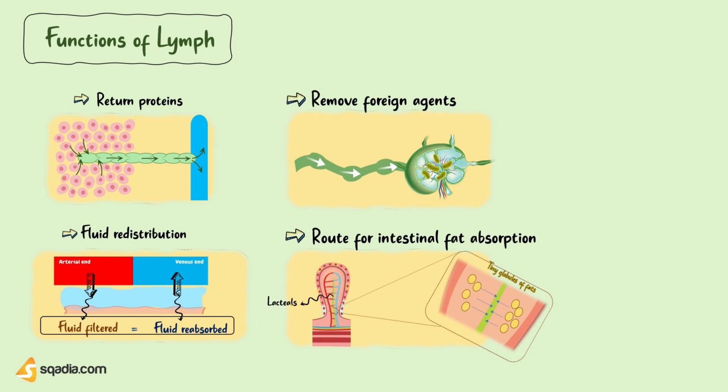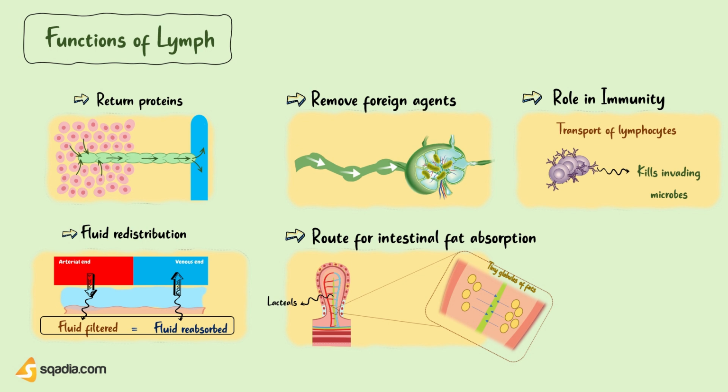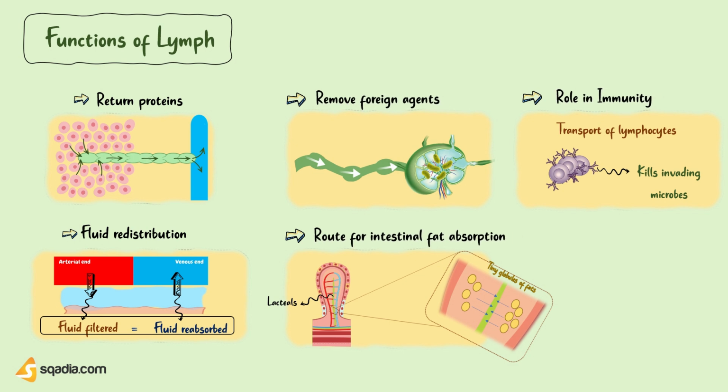This is why lymph appears milky after a fatty meal. And lastly, this lymph plays an important role in immunity by transport of lymphocytes that are important WBC against foreign or invading substances. So, these all were some important functions of lymph, or we can say of the overall lymphatic system. By this, we end our discussion about lymph.